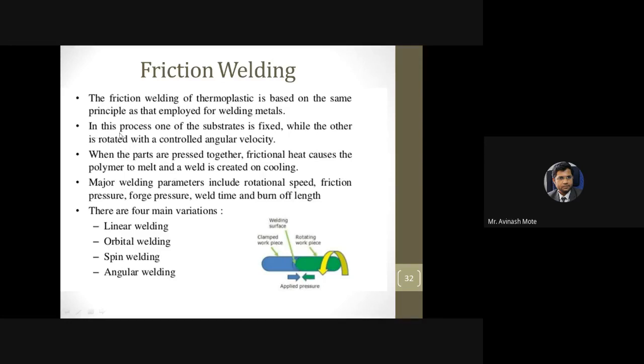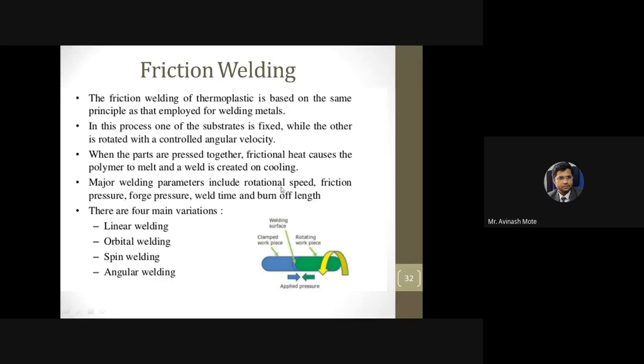Okay, let's see the second statement. In this process, one of the substrates is fixed while the other is rotated with a controlled angular velocity. So as you increase the velocity, heat generation will be more. As you reduce the velocity, heat generation will be less. So that velocity or movement is the way of controlling the generation of heat. When the parts are pressed together, frictional heat causes the polymer to melt and a weld is created on cooling.